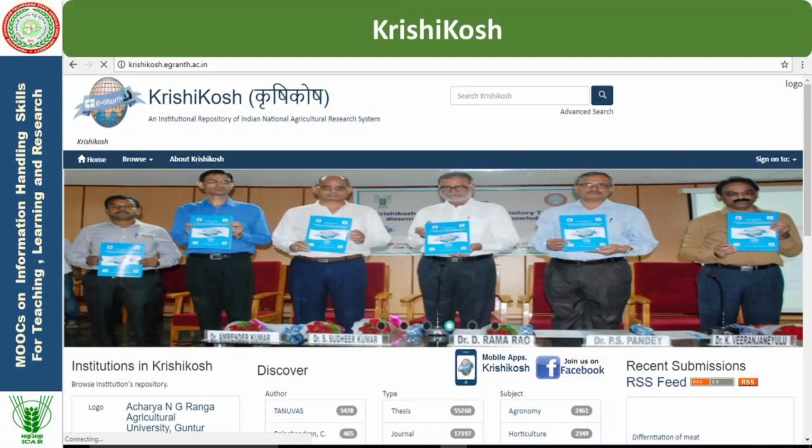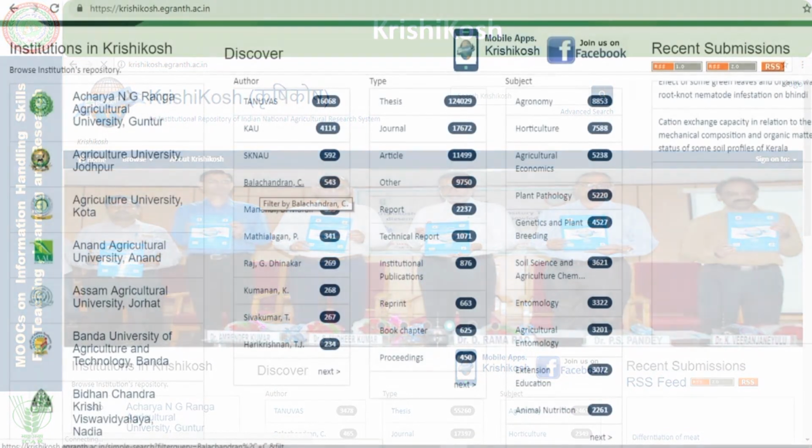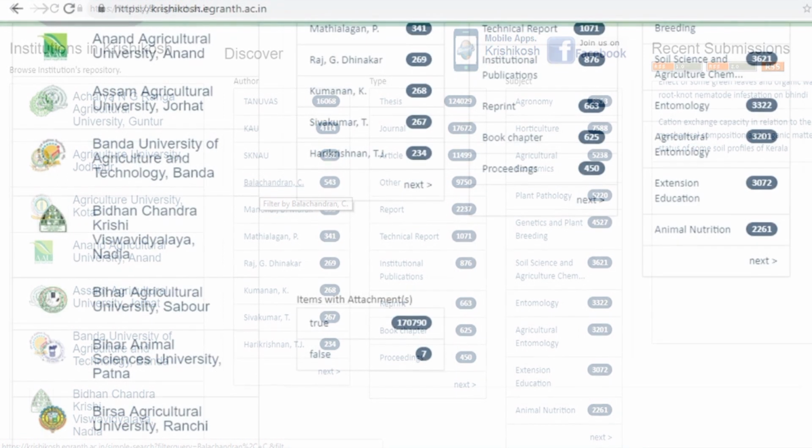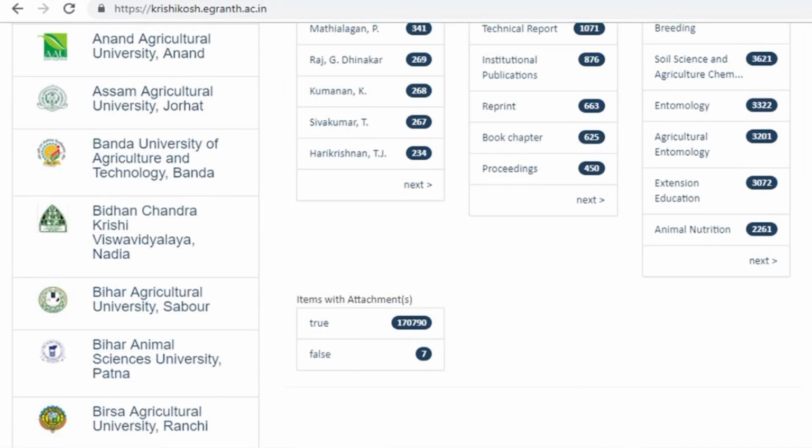This is the front page of Krushi Kosh, and you can see here more than 1,24,000 theses are available. 17,672 journal articles and 11,499 articles are available, like reports, technical reports, and institution publications. The total resources available now in Krushi Kosh is 1,70,790 items.